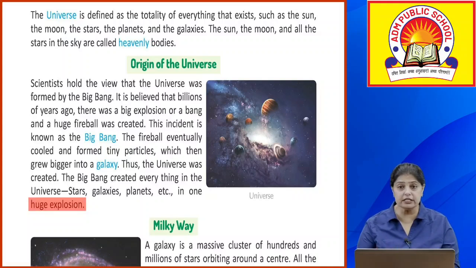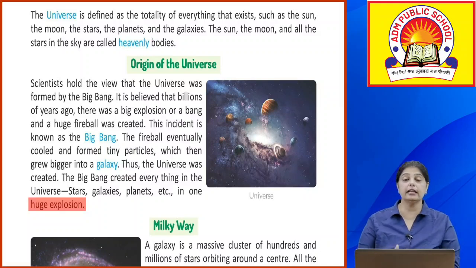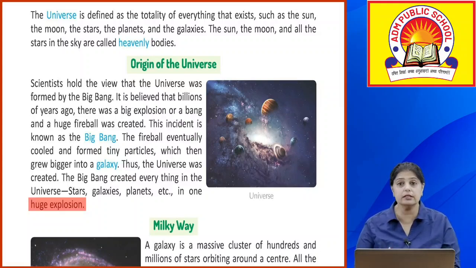So इस explosion की वजह से एक बड़ा सा fireball create हो गया. अब ये fireball जब create हुआ, जब ये हादसा हुआ, इस incident को कहा जाता है Big Bang. It is like billions of years, बहुत सारे सालों पहले ये हुआ है. Okay, एक बड़ा सा explosion हुआ, फिर bang हुआ, and a huge fireball was created. Now this is known as the Big Bang incident.